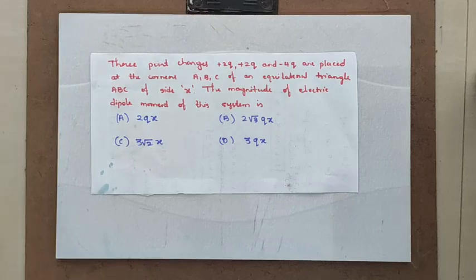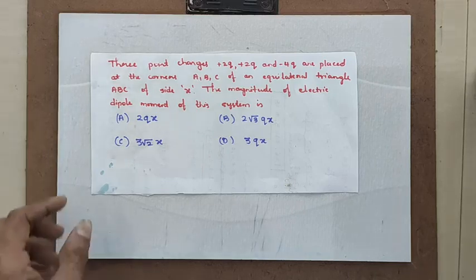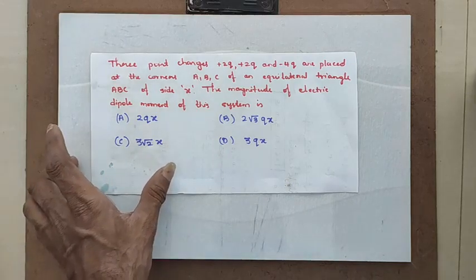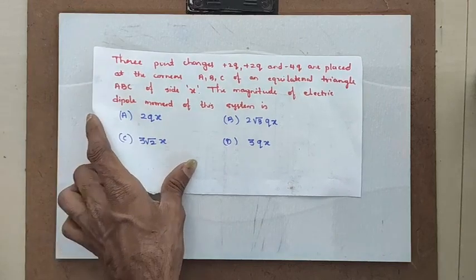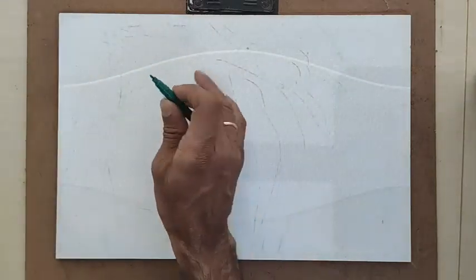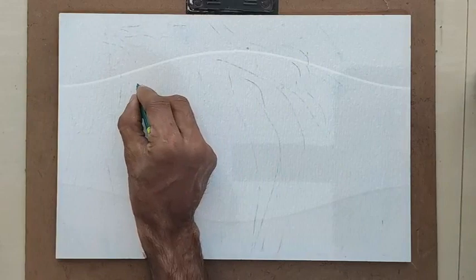Let us solve the next numerical example. The example states that 3 point charges plus 2q and minus 4q are placed at the corners A, B, C of an equilateral triangle ABC of side x. The magnitude of electric dipole moment of this system is... I have to find it out of the 4 given options. Let us do this example.